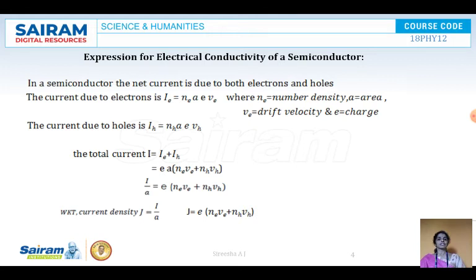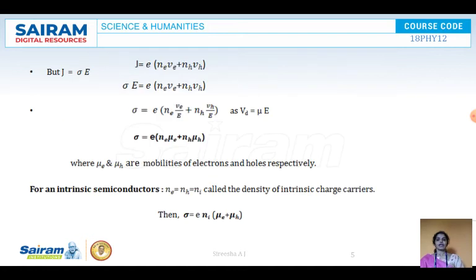Taking the above two equations and adding up, we get I is equal to e A into (Ne Ve plus NH VH). We know that current density J is equal to I by A. So dividing the same equation by A, we get J is equal to e into (Ne Ve plus NH VH).